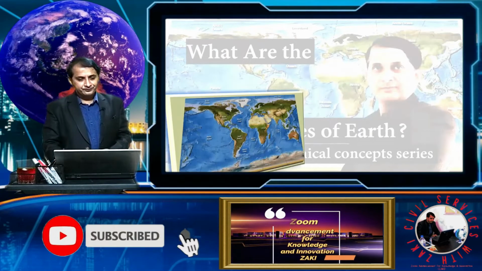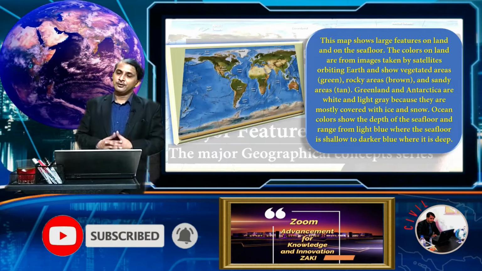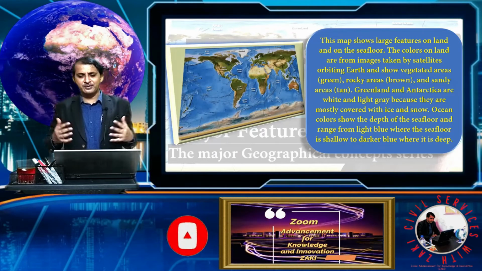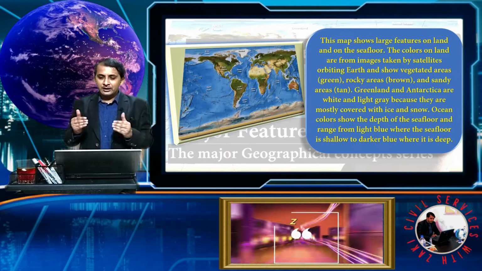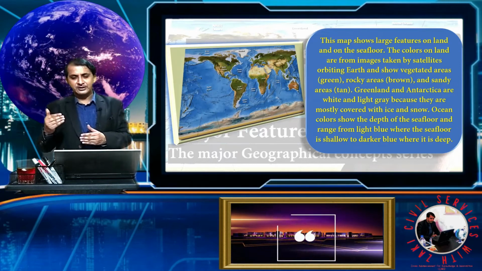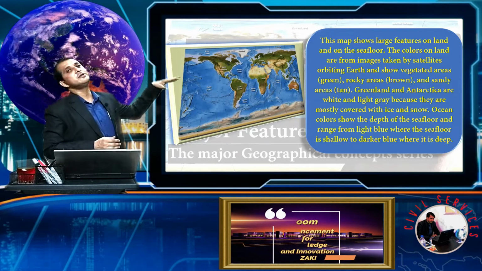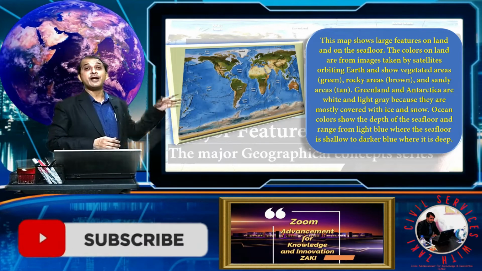See here, this is our earth. This map shows large features on the land and the sea floor, and the colors of the landforms come from images taken by satellite. So these images of land are taken by satellite.